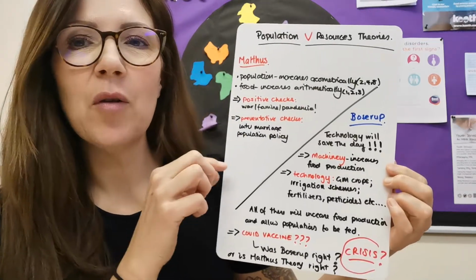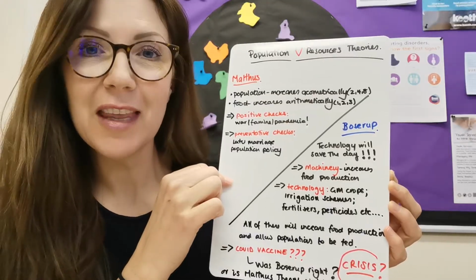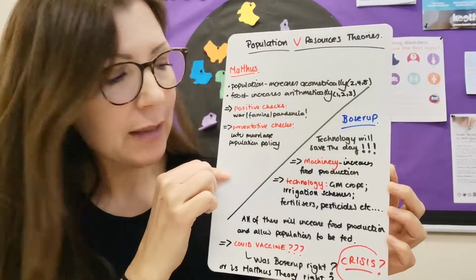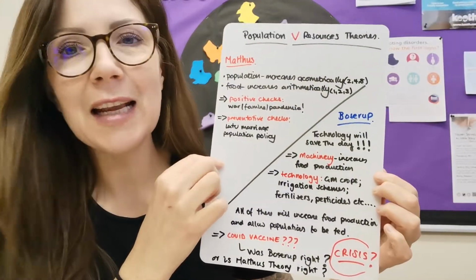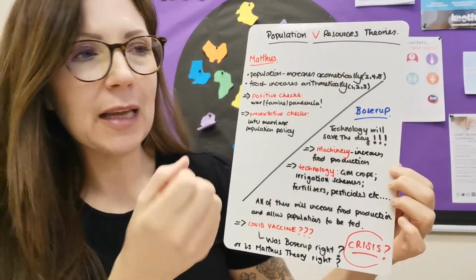Hi guys, in this video on biomes and the biosphere, I'm going to look at a couple of population theories. And the two that you need to learn for the exam are by Malthus and by Boserup. Okay, so Malthus, some of you might have done this in English when you studied Christmas Carol, and it's a very similar, it's the same theory.